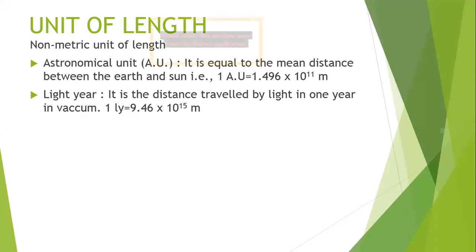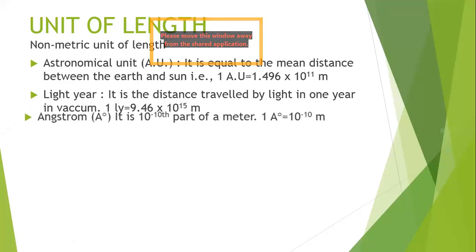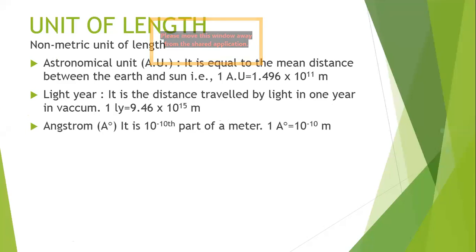If I say that XYZ star is 1 light year from Earth, it means that if light is emitted from that star, it will take 1 year to reach the Earth. That much distance the light has to travel. So it is the distance traveled by light in 1 year. Remember, light year is not a unit of time, it is a unit of distance.